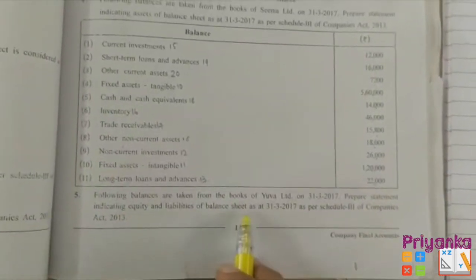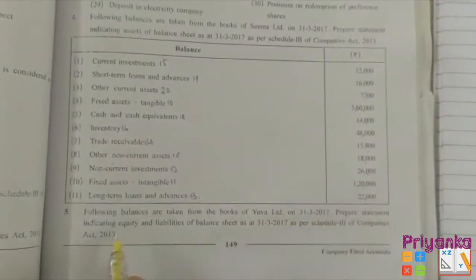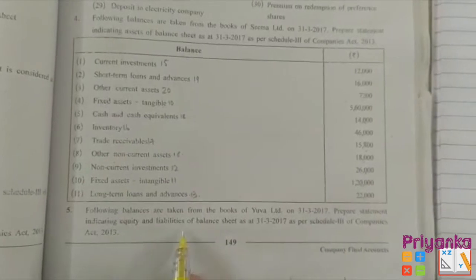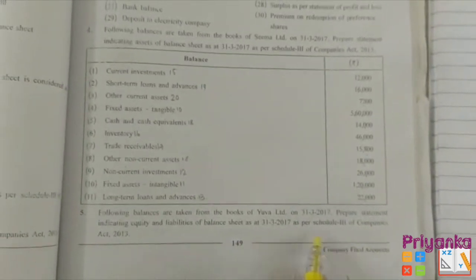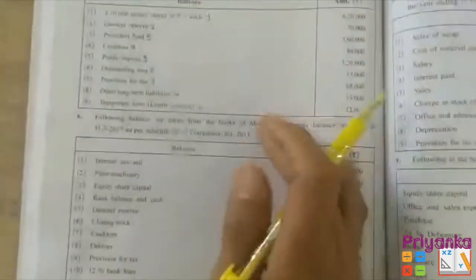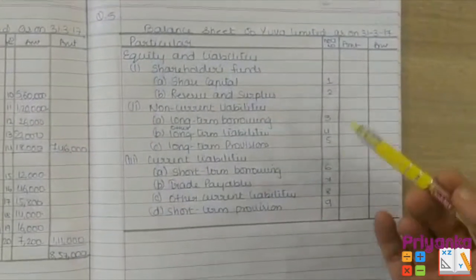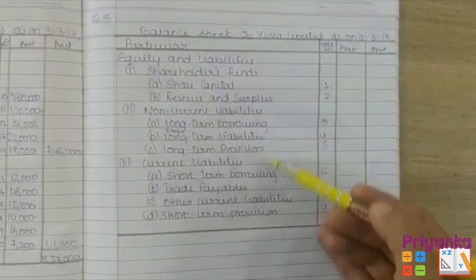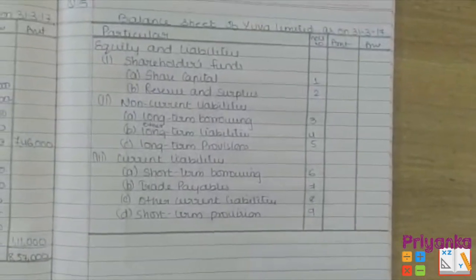Next, question number 5. Following balances are taken from the books of Yuva Limited on 31st March. Prepare the statement indicating equity and liability of balance sheet as on 31st March 2017 as per Schedule 3 of the Companies Act 2013. As we are going to solve related to the balance sheet liability side, here I wrote all the entries with their numbers, so you won't make any mistake.